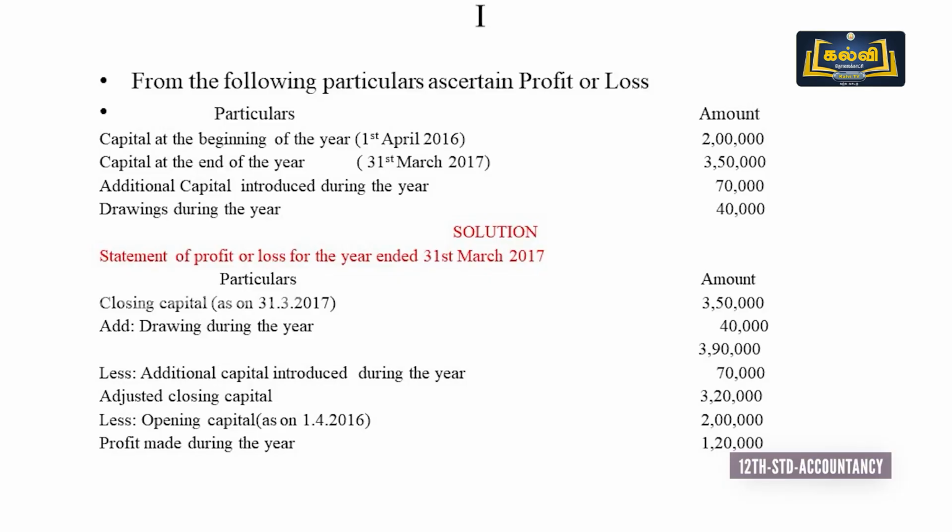As per the format, first we have to take the closing capital and add drawings less additional capital. So closing capital 3,50,000, add drawings 40,000. From the total of 3,90,000 less additional capital 70,000, we can have the adjusted closing capital. Then next, less opening capital. So when the adjusted closing capital is more than the opening capital, the answer may be profit. When the adjusted closing capital is less than the opening capital, the answer may be loss.